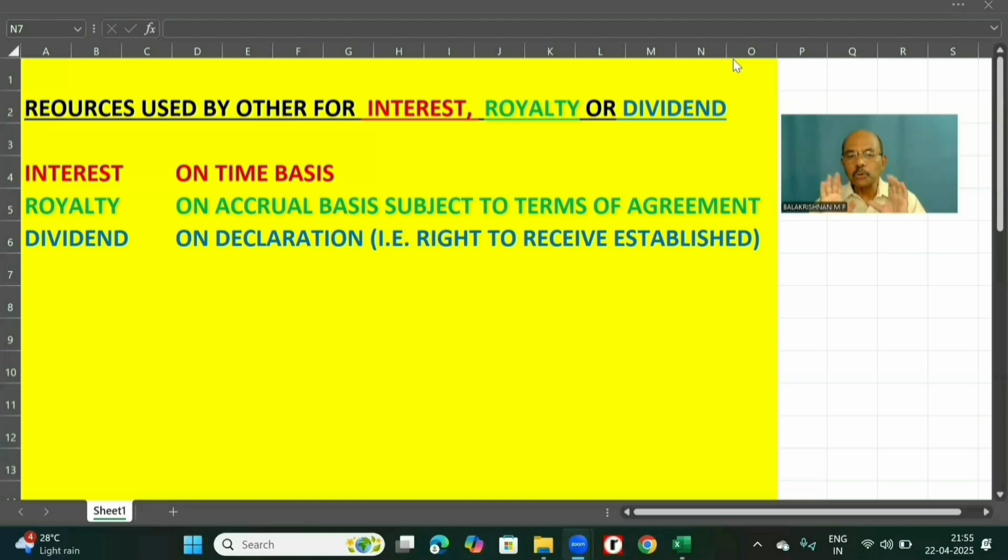Please make sure not to miss this. It's a frequently tested area in ICAI exams. So always check for it in your question paper.